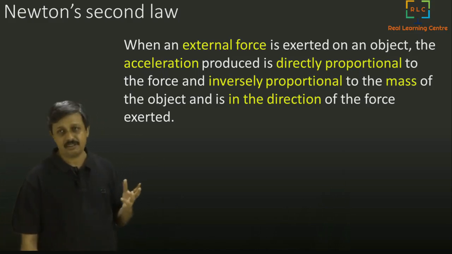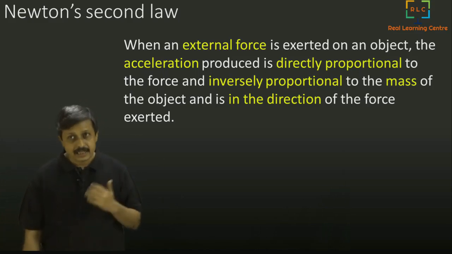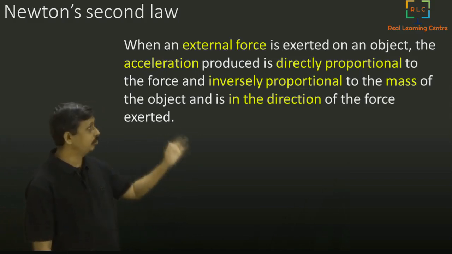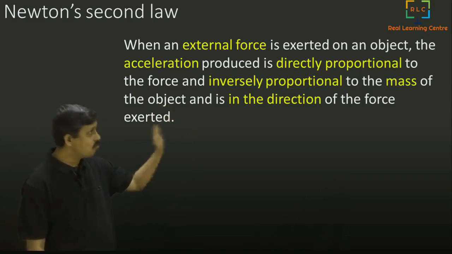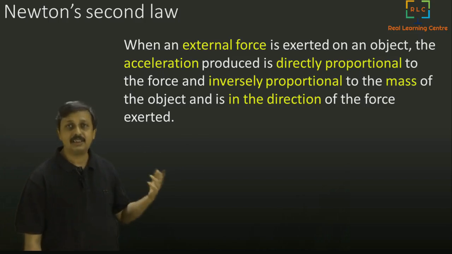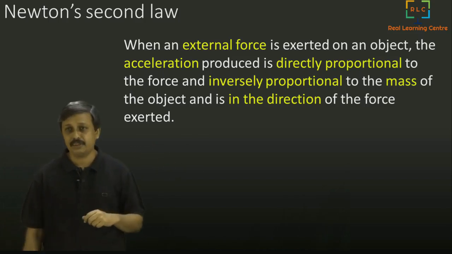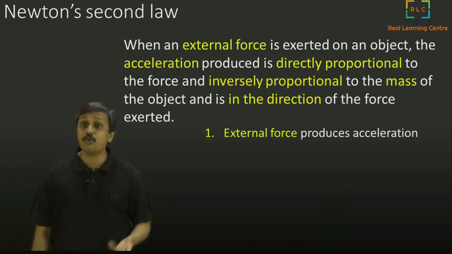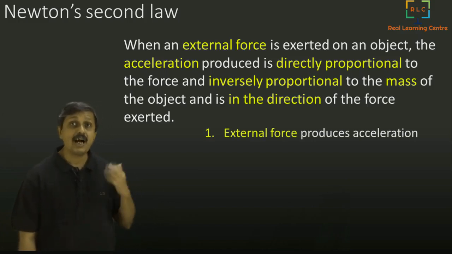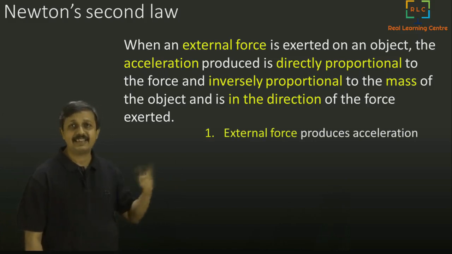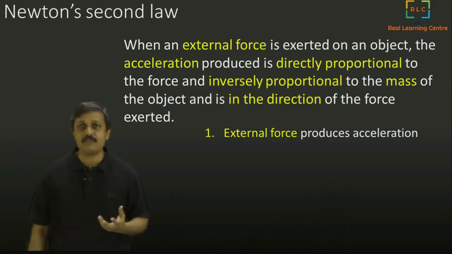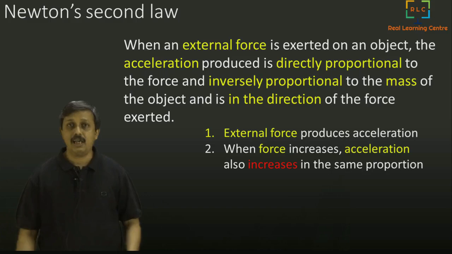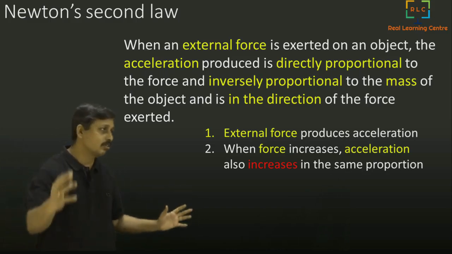That's called acceleration. And it is directly proportional to the force. This acceleration, how much it changes, is proportional to the force. That means more force, more change. Less force, less change. And it is inversely proportional to the mass. If it has more mass, it is hard to accelerate. It is natural in our real world that if something has heavy mass, it is hard to turn it around.